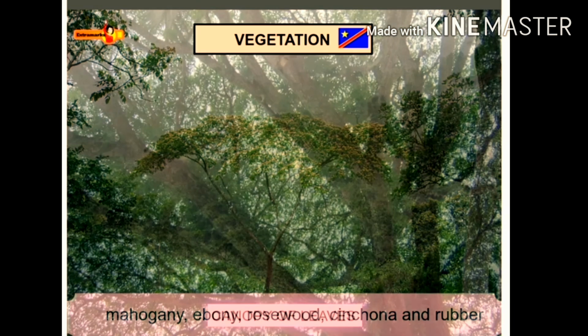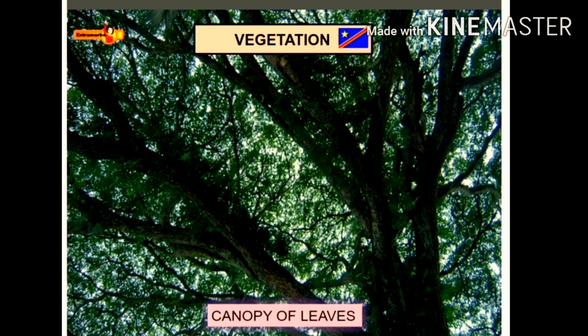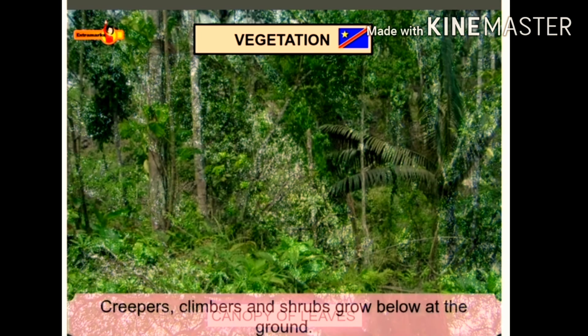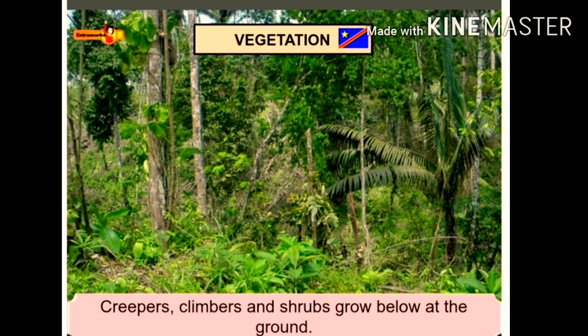Because the trees are tall, they form a canopy of leaves at the top. This prevents the sunlight from reaching the ground. Creepers, climbers, and shrubs grow below at the ground.